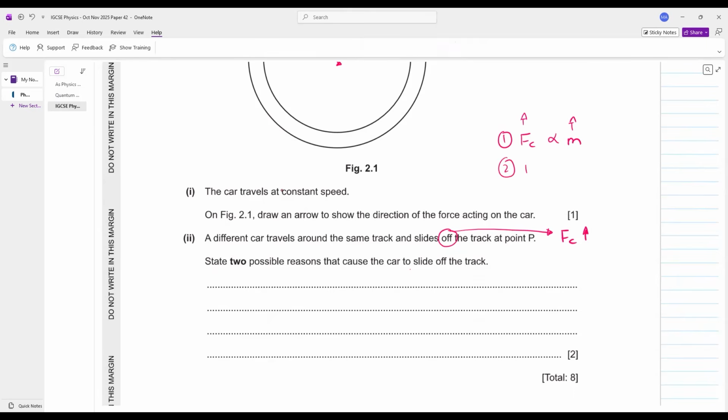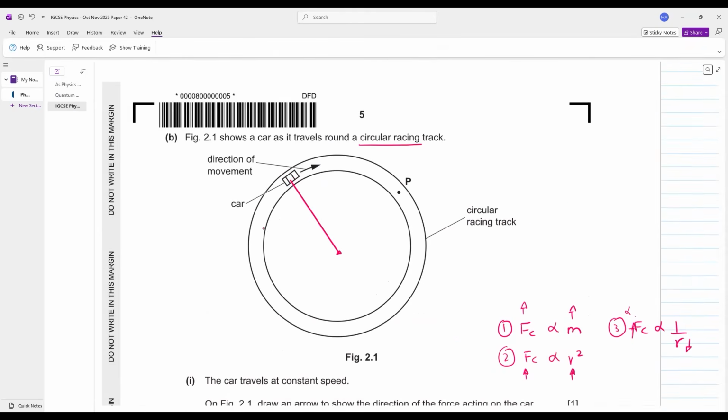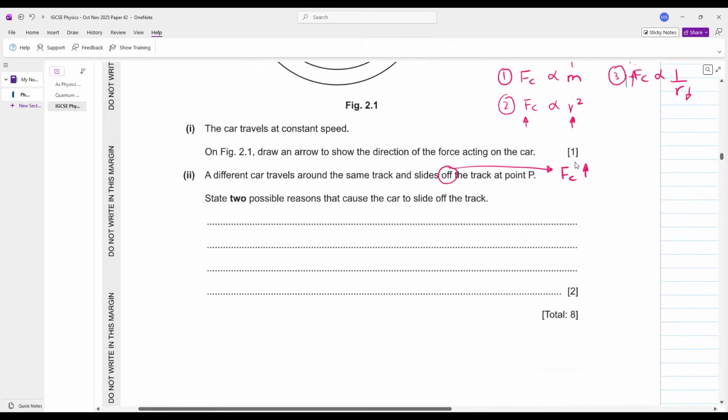Also, always remember centripetal force is directly proportional to velocity square. If your velocity of the car increases, the centripetal force will increase, the car will slide off. Thirdly, centripetal force is inversely proportional to the radius. If your radius of the track decreases, the centripetal force will increase. However, we cannot take the third option. Why? Because car का radius वही रह रहा है. So what are the two possible reasons? Either the mass can increase or the velocity increases.